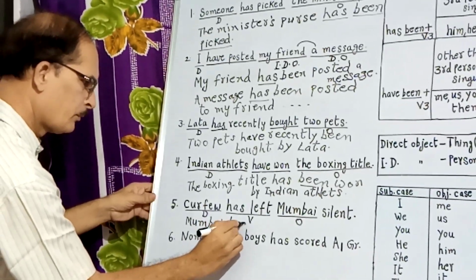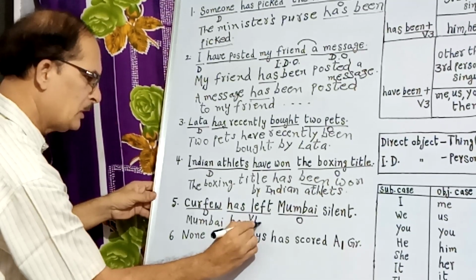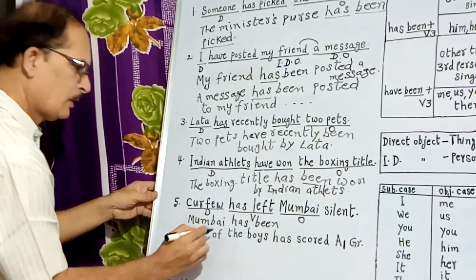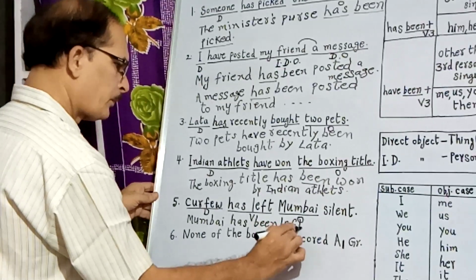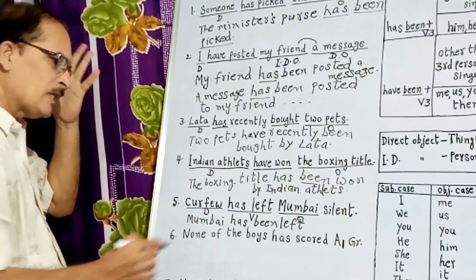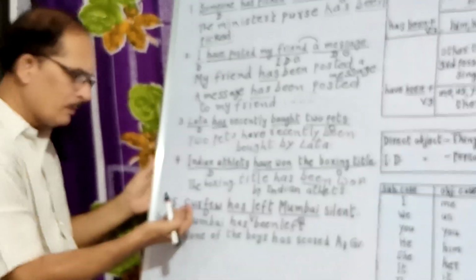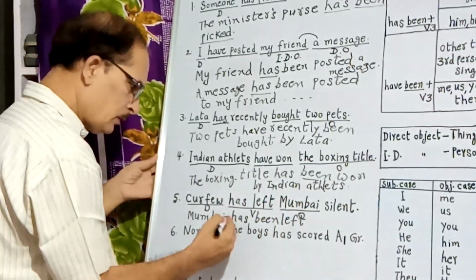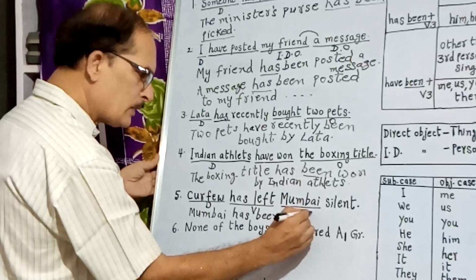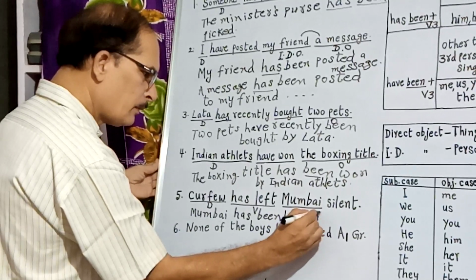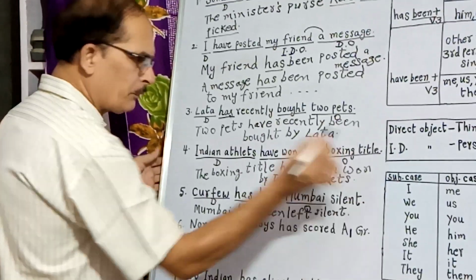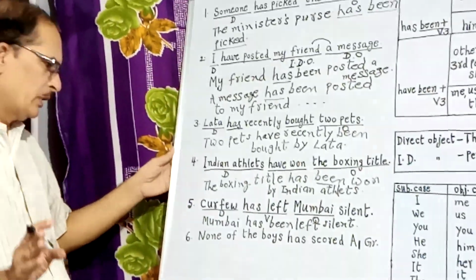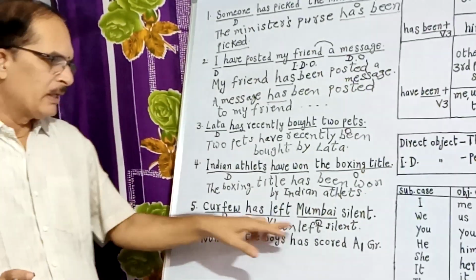Has been, has plus been. Has been left, leave, left, left. Has been left how is more important than by what. That's why Mumbai has been left how? Silent. By curfew, if you want to write, you can, otherwise you can leave it, no problem. Mumbai has been left silent.